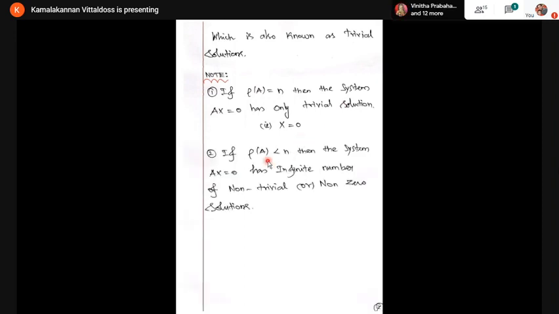Suppose the rank of A is less than n, then the system Ax equals 0 has an infinite number of solutions, infinite non-trivial solutions. Non-trivial means non-zero solutions. So if the rank of A is equal to n, it has only the trivial solution. If the rank of A is less than n, then it has non-trivial solutions, namely non-zero solutions.